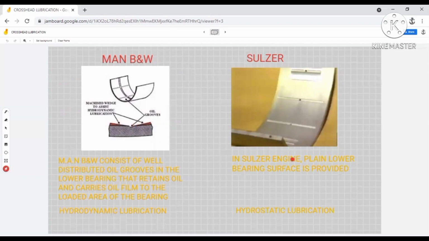But in case of Sulzer engines, a plain bearing surface is provided, as you can see here. Some may think that these are oil grooves, but these are not oil grooves like in this MAN BMW crosshead bearing, where there is a well-distributed oil groove. These grooves are just to distribute the oil. They don't have the purpose as in case of the MAN BMW engine. In the Sulzer engine, the higher oil pressure, that is the 12 to 16 bar oil pressure, is enough to separate the crosshead pin from the crosshead bearing. So that's the main difference.